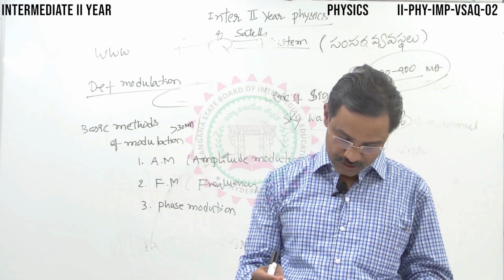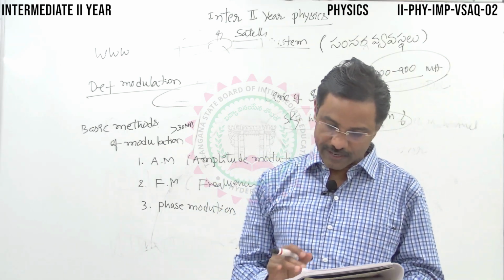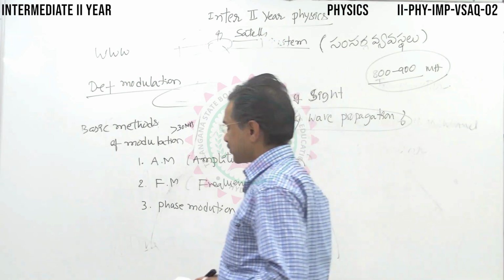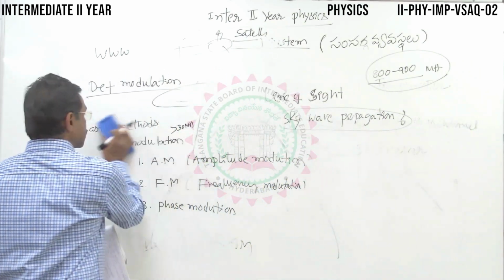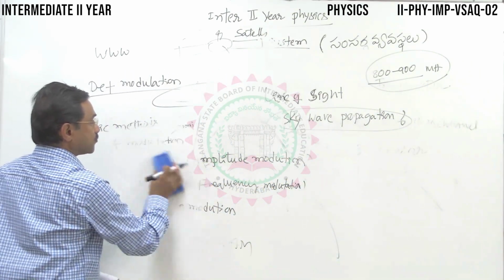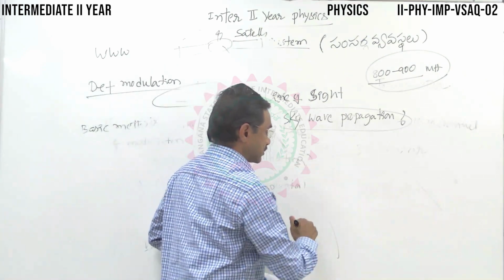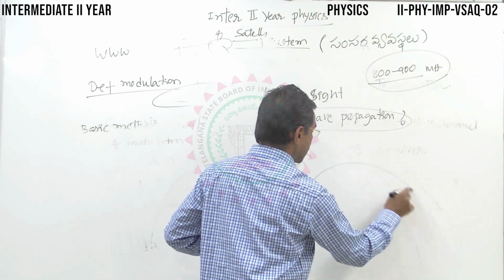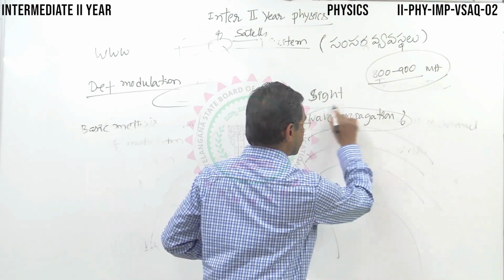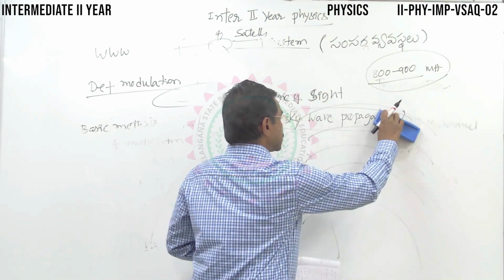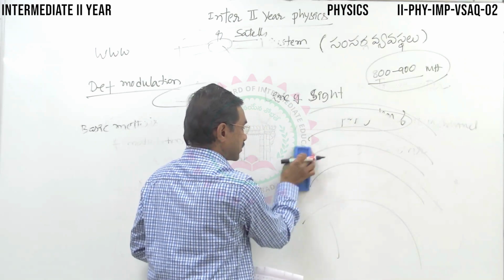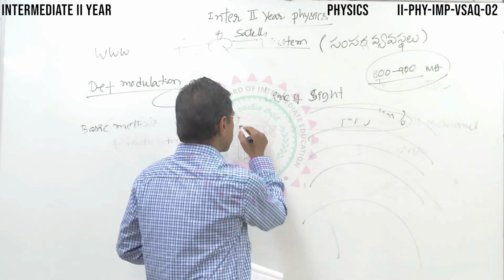Next, mention various parts of the ionosphere. Here, different parts of the ionosphere. So just now I removed the diagram. The surface of the earth is surrounded by different layers like this. So from the surface of the earth, up to